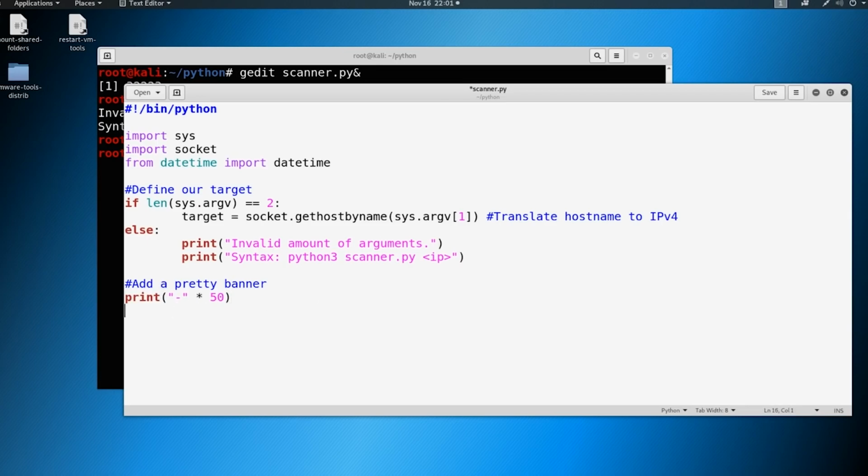Let's go ahead and print a couple things. We'll say print, scanning target, and then we'll add a space and plus target. And then we'll say print time started, and then a space there, plus the string of date time dot now. Now that came back into play as well. So make sure you have 3 closing parentheses. So we've now utilized sys, socket, and date time, all of which we have seen in the past. And then that last copy paste here for the banner. So let's go ahead and save this and give it another go.